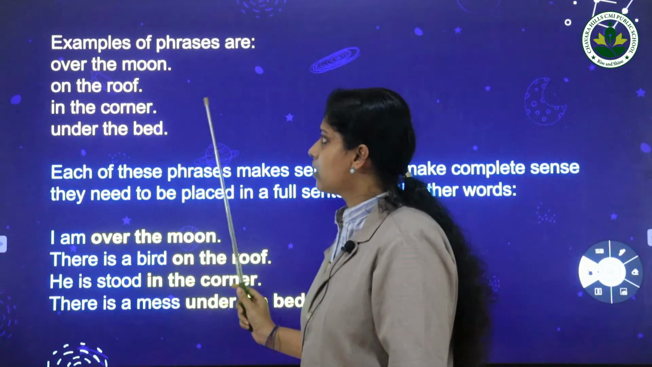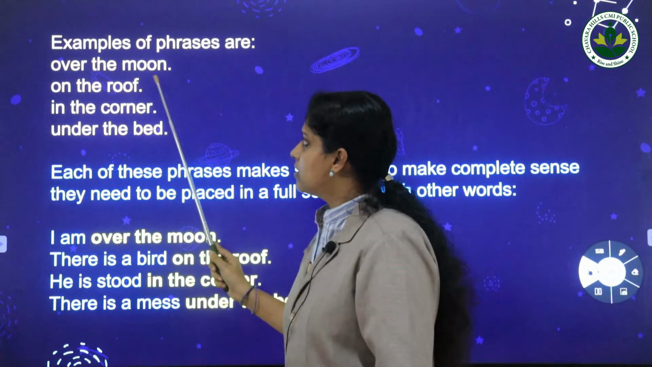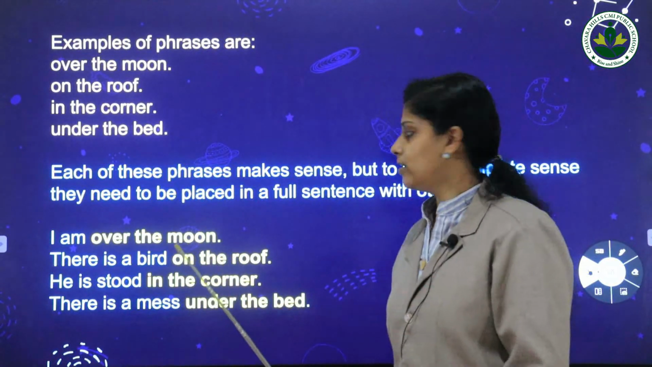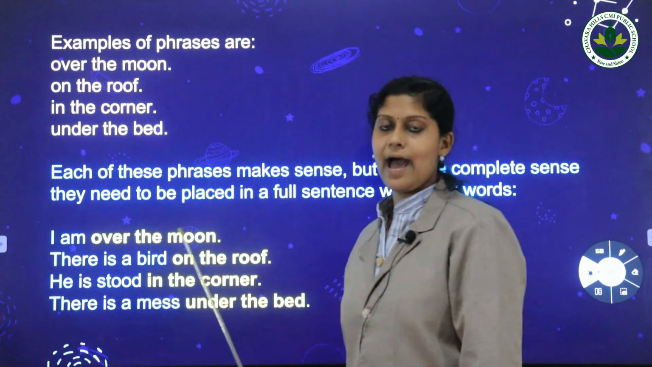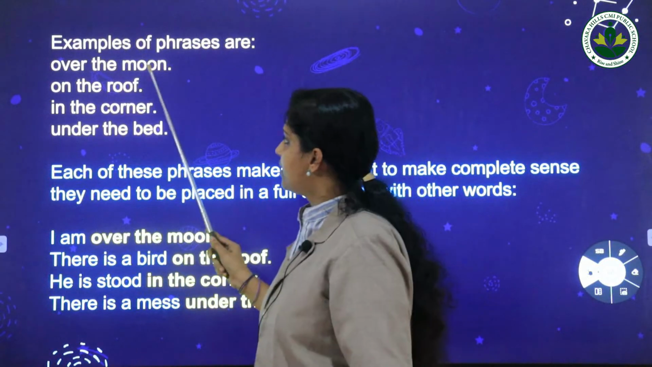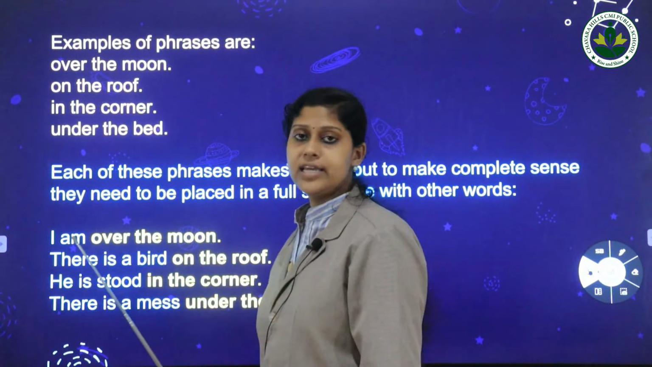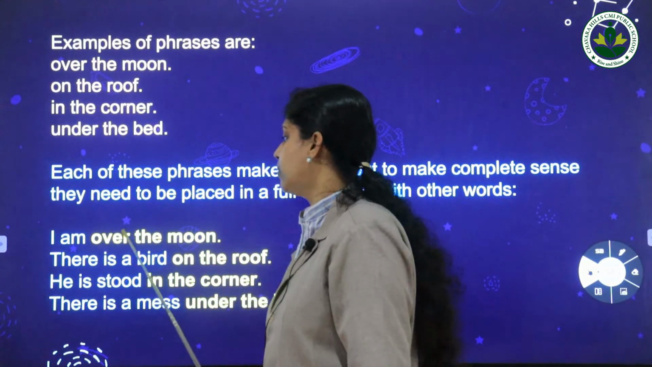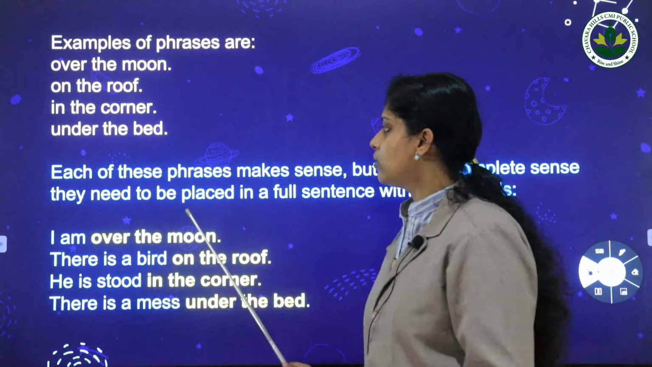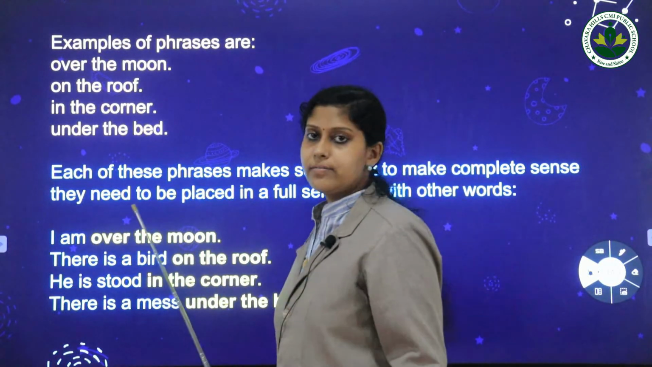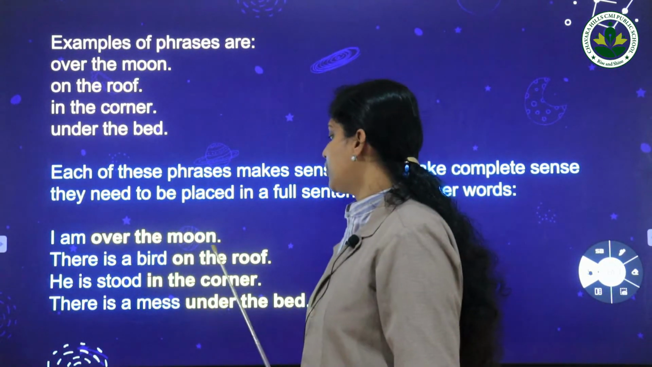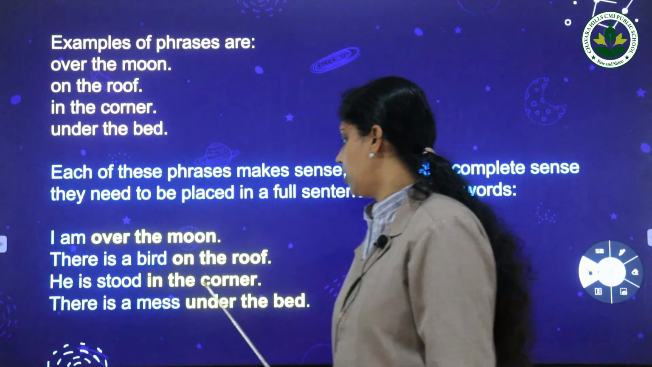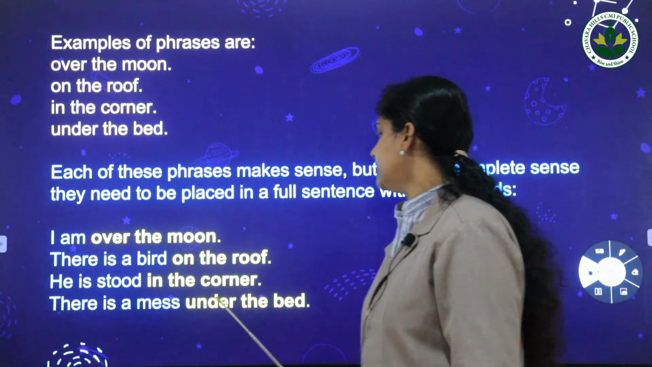Now we are going to add these phrases to some words. Look at the first sentence: I am over the moon. The first phrase is joined with these two words, and now it gives us a complete sense. Then, there is a bird on the roof. He is stood in the corner. There is a mess under the bed.